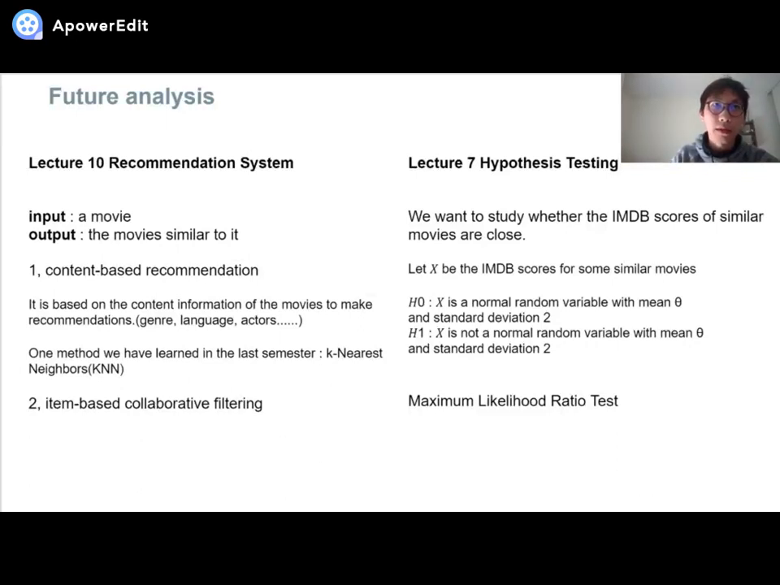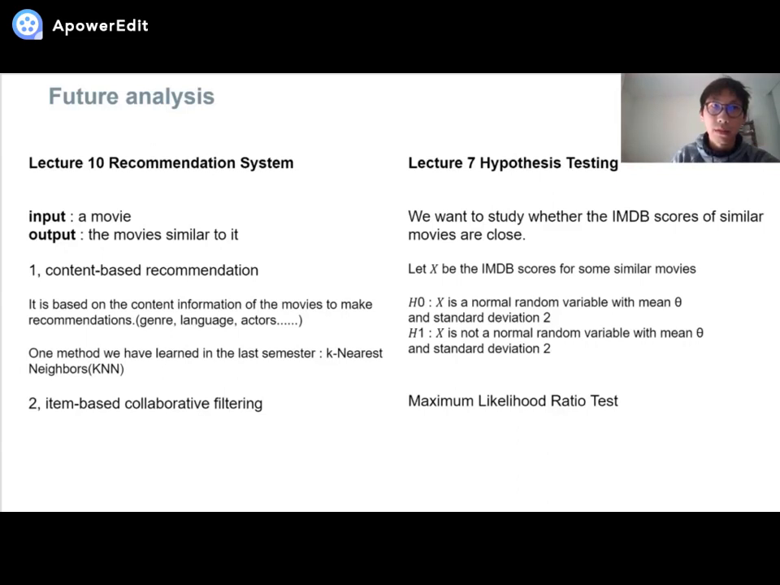And then I will talk about our future analysis. What we want to do is recommend some similar movies based on the movies the user has searched for. So we want to make a function where the input is a movie and the output is the movies similar to it. How to do that? We will use something that we will learn in lecture 10. For example, we will use content-based recommendation. It is based on the information of the movies, for example genre, language, or actors, to make recommendations.